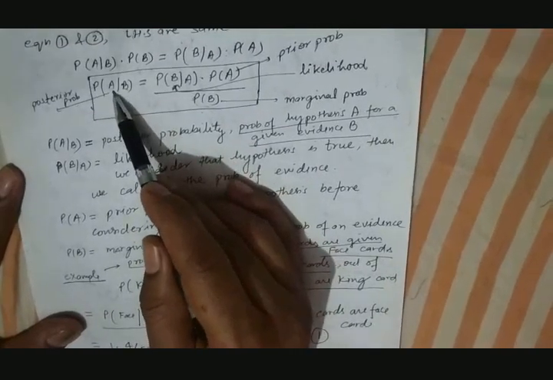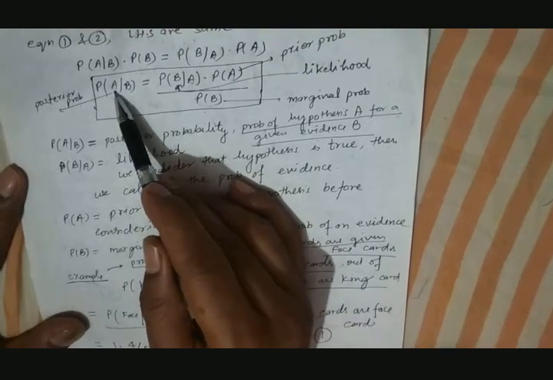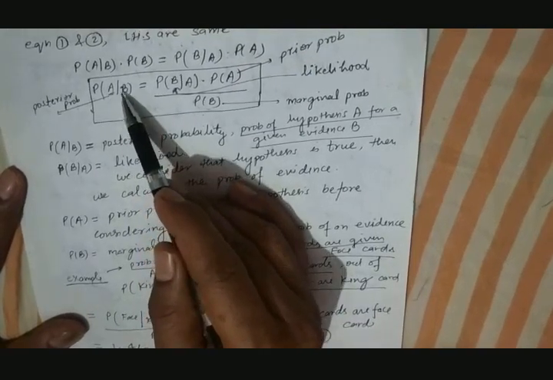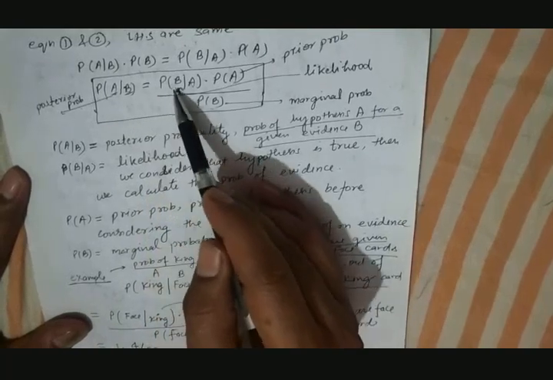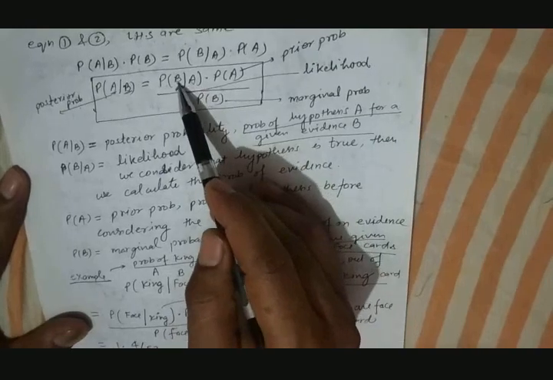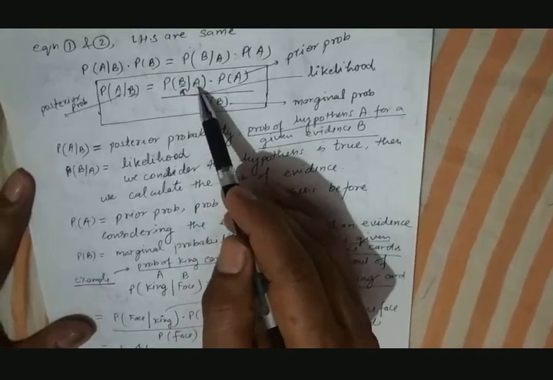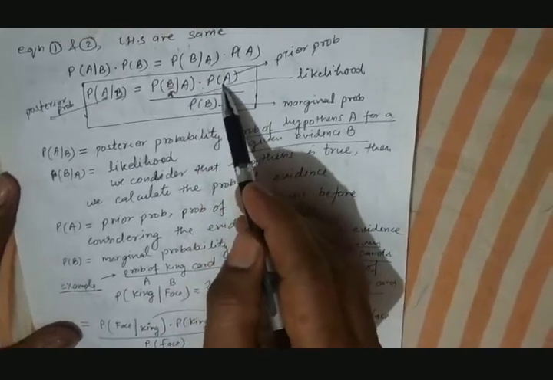So basically, if A is considered as hypothesis, we can say that the probability of any hypothesis provided that the event B has already occurred is equal to probability of event B provided that hypothesis A is true, into P(A).